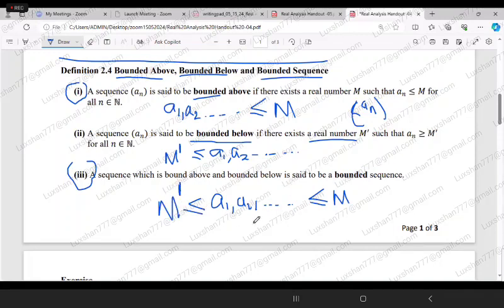That means all the terms of this sequence are between two real numbers. Then this sequence An is said to be bounded. We have already studied bounded above and bounded below, so they are similar to that one. So this is bounded.